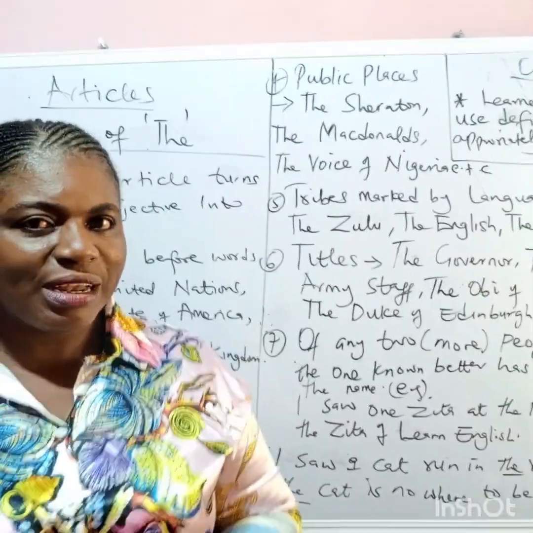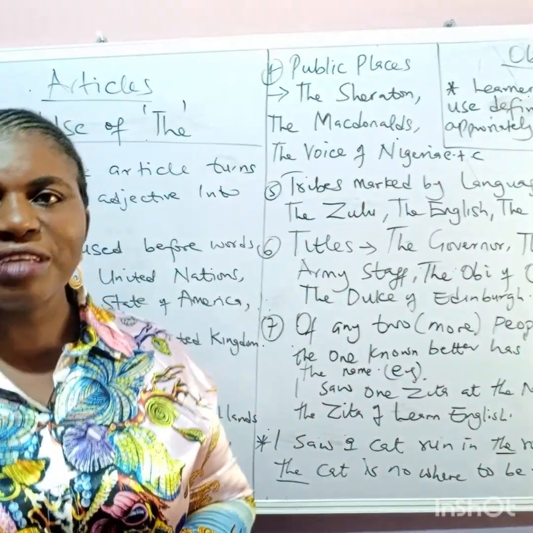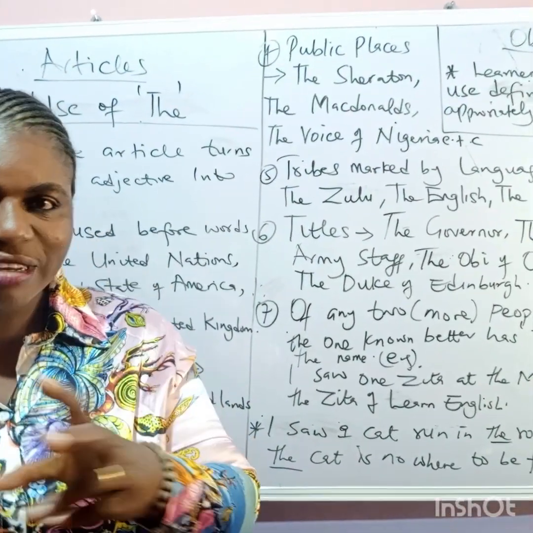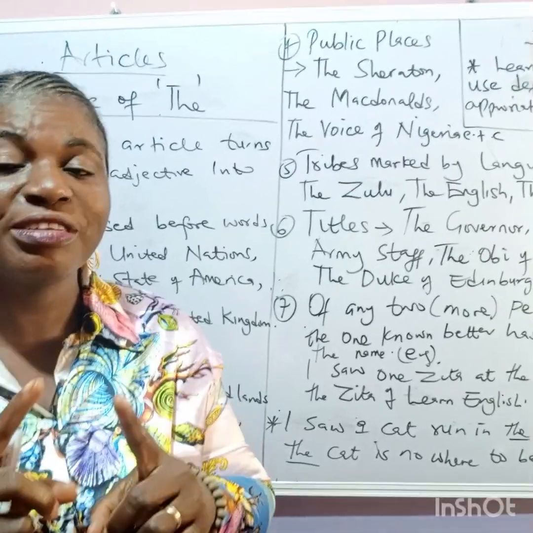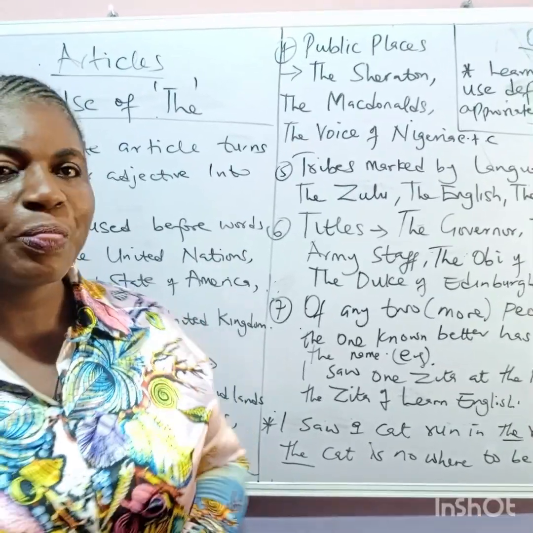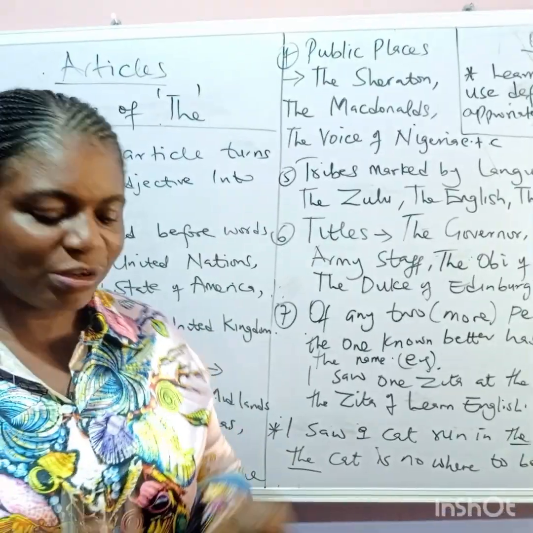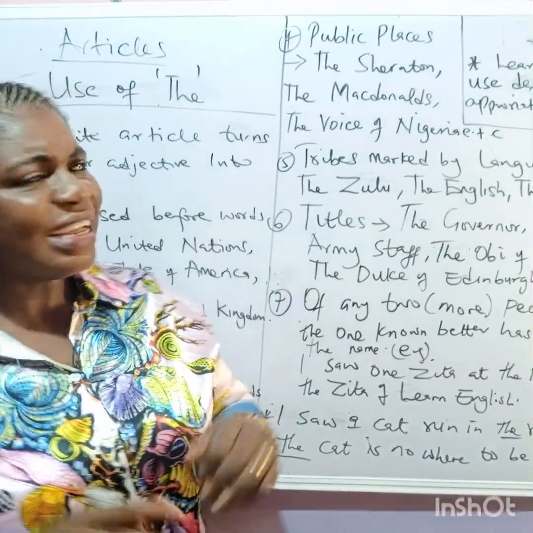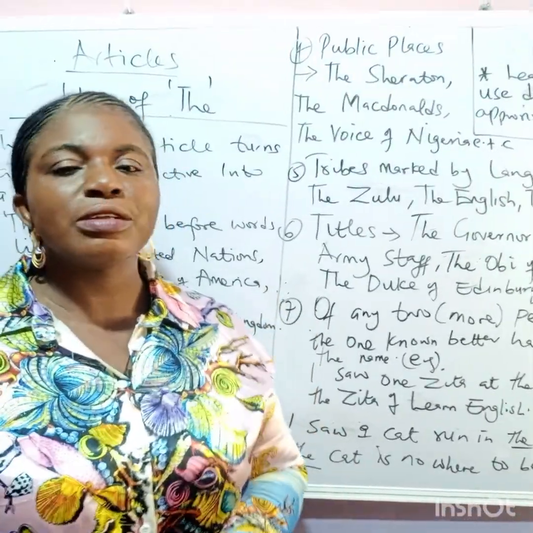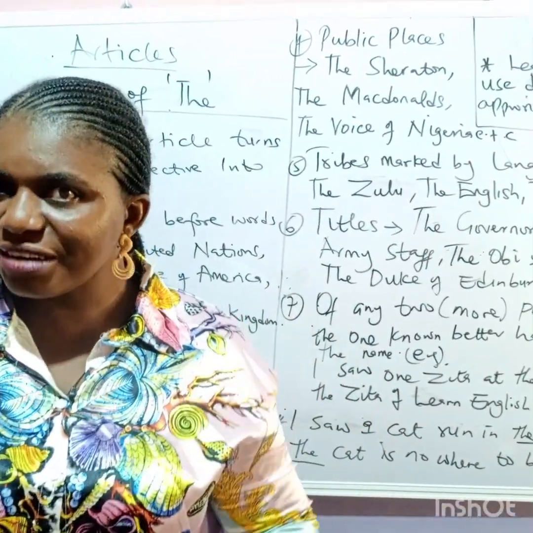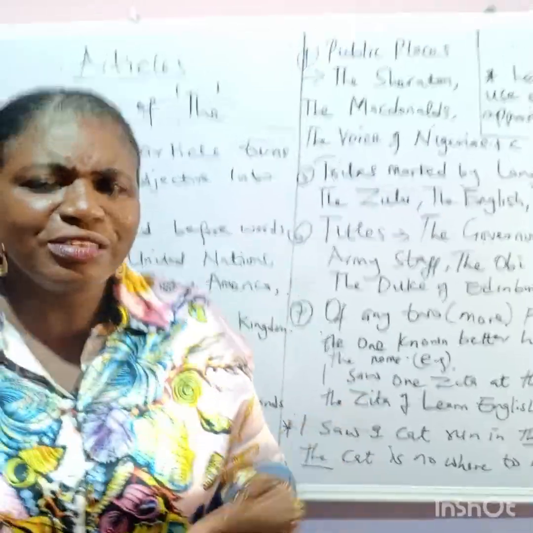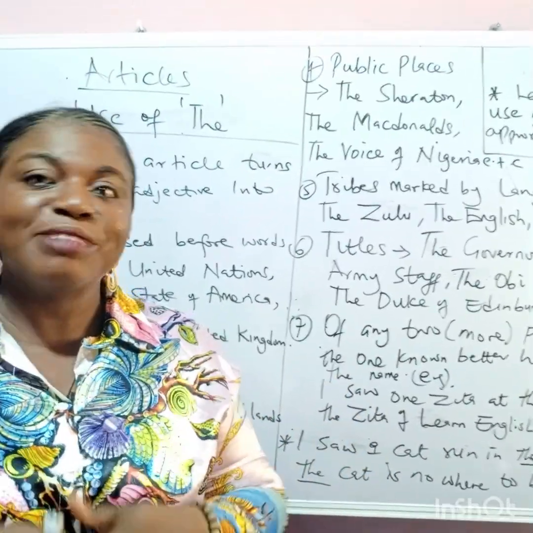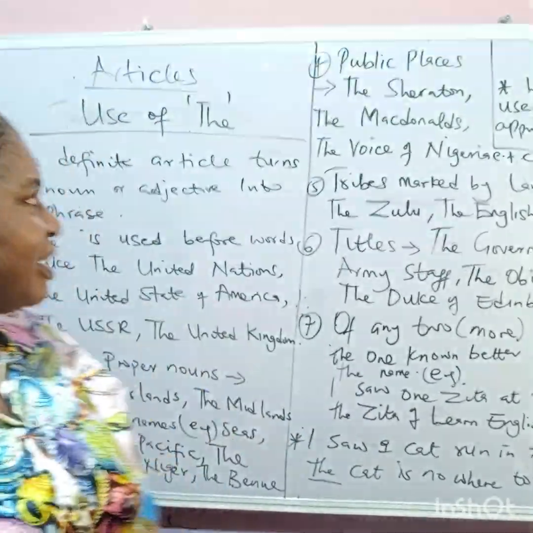If you can remember in our last lesson, we said articles are used before nouns and adjectives to turn them into noun phrases or adjective phrases. And then the three articles we treated, we have a, and today we're talking about the. Now, the is a definite article because it shows something definite, something that is familiar to you, something you've known before, something that's been mentioned before.